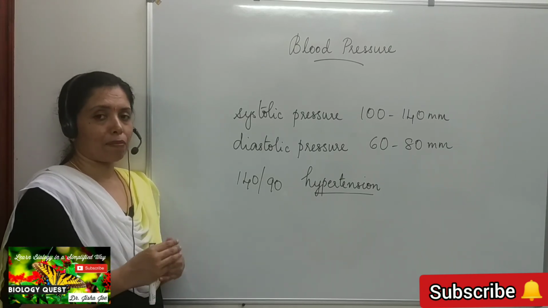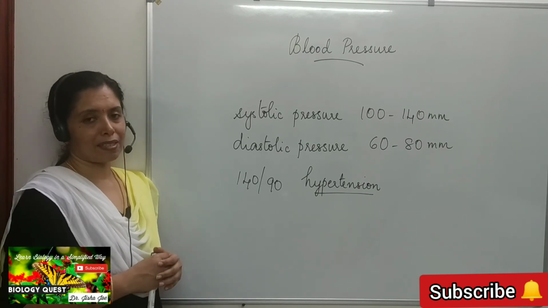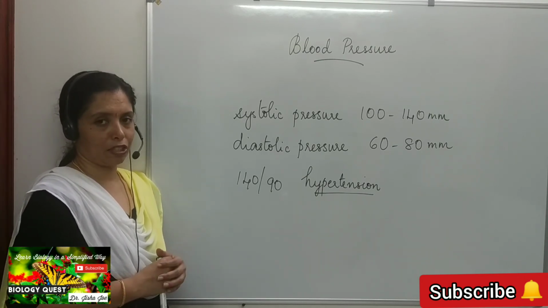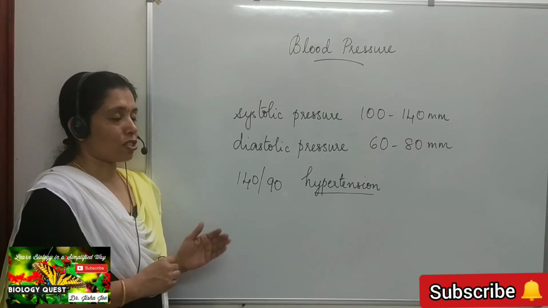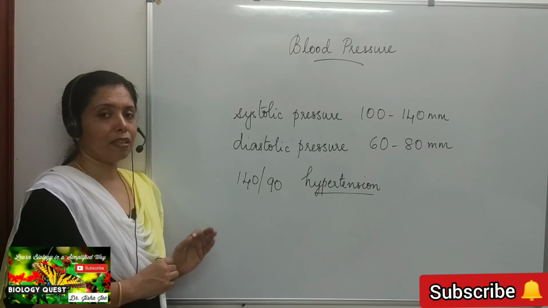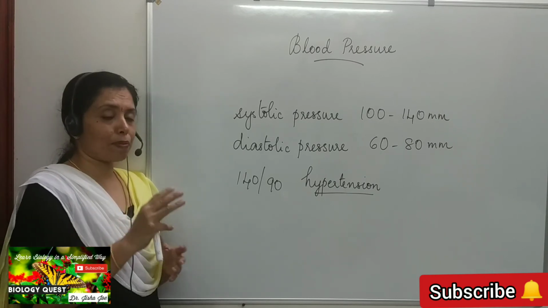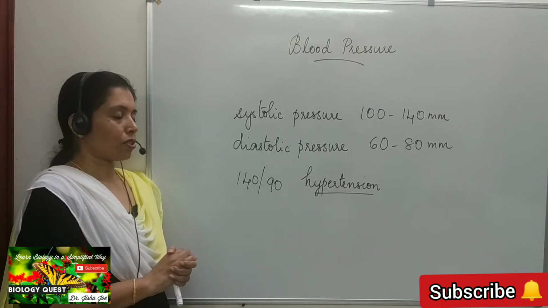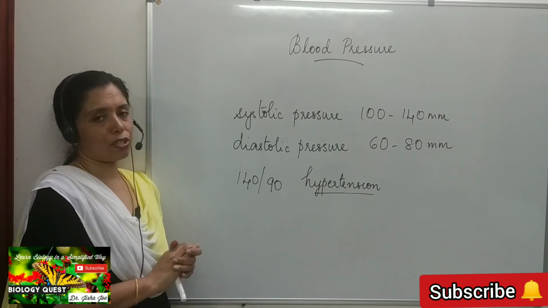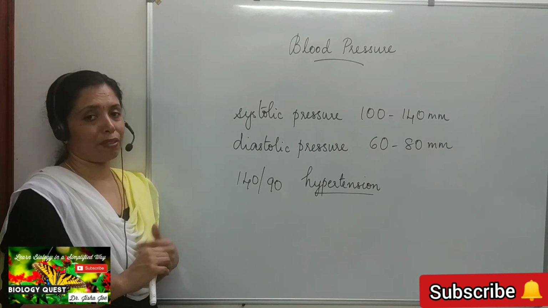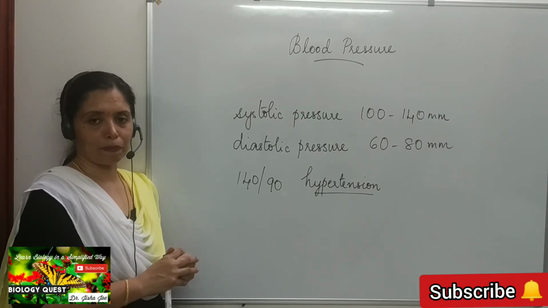A rise in blood pressure above the normal limit results in a condition called hypertension. Systolic pressure is recorded during ventricular systole when the blood is forcibly pumped into the artery, and the diastolic pressure is noted when the wave has passed over.